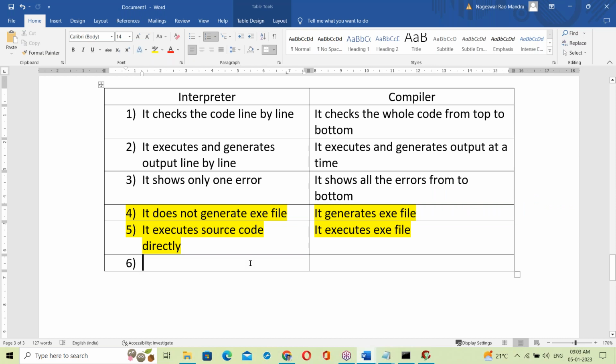Next difference: interpreter based languages are called scripting languages.